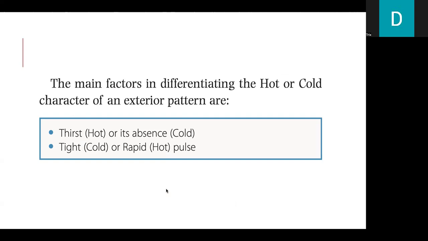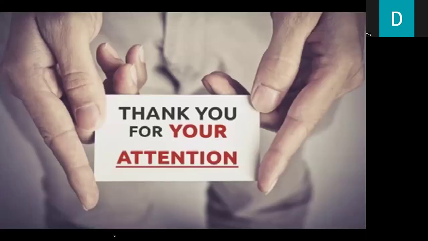The main factors for differentiating the hot or cold character of an exterior pattern are thirst for hot, or its absence for cold, and a tight pulse for cold, or a rapid pulse for hot. Thank you for your attention.